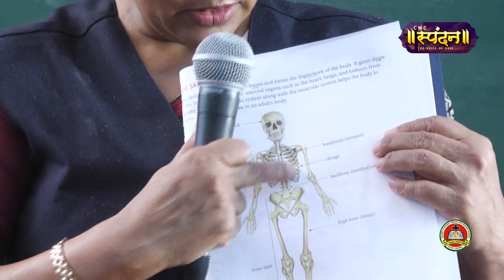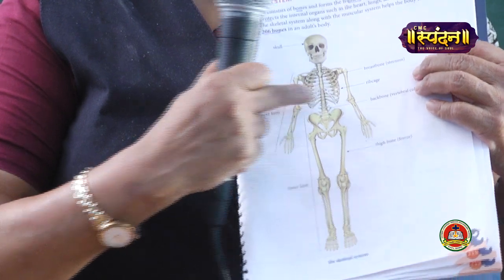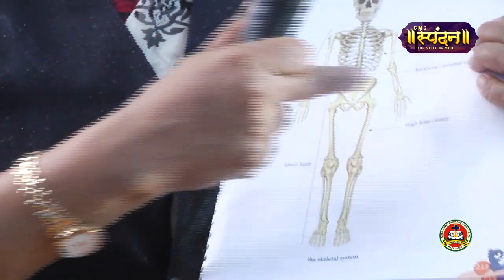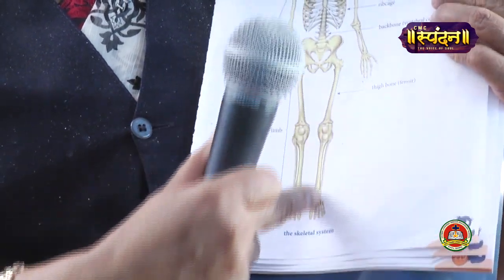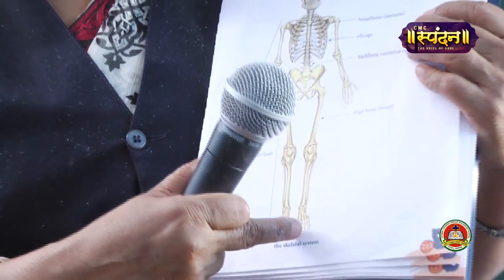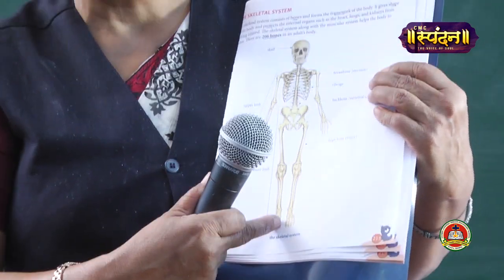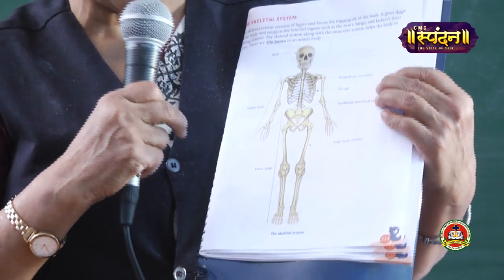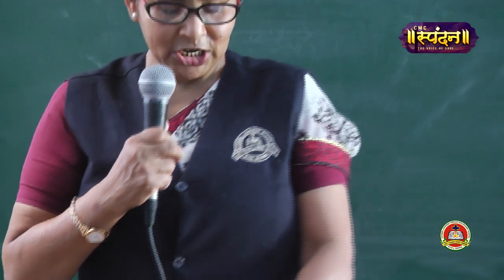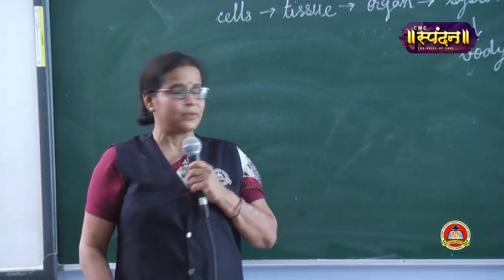So here, this is the skull. Okay? In the center here, this is the rib cage. Right? These are the limbs, the upper limbs. These at the bottom are the lower limbs, and you can see that there are many small tiny bones in your hands, in your palms, in your toes. So many bones. Have you ever counted how many bones are there in your body? Actually, an adult human body is made up of 206 bones.